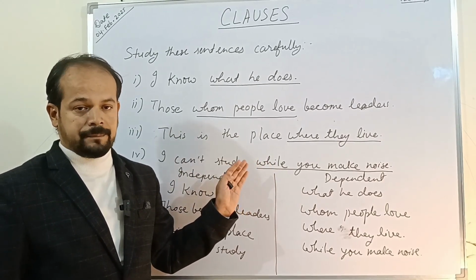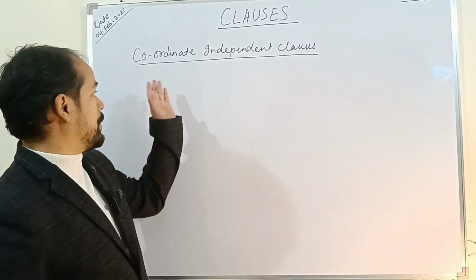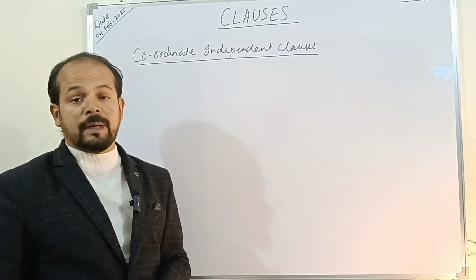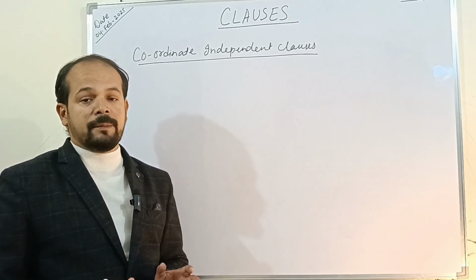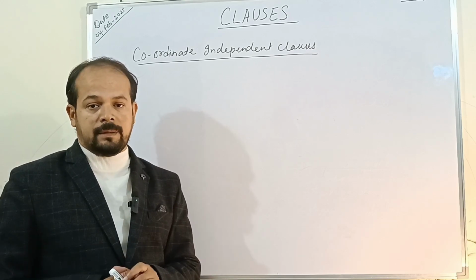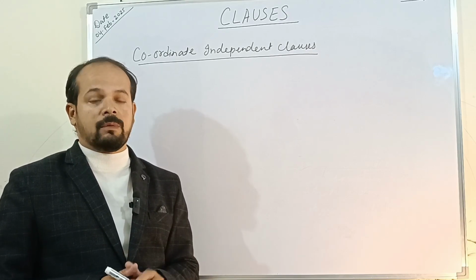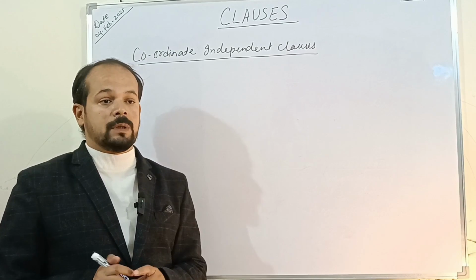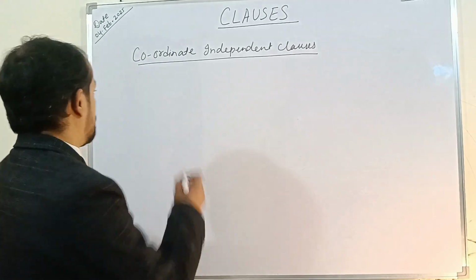Okay. So next we are going to discuss what is a coordinate independent clause. See, a coordinate independent clause is one in which two independent clauses are connected by coordinating conjunctions. What are coordinating conjunctions? We have to write them down, right?